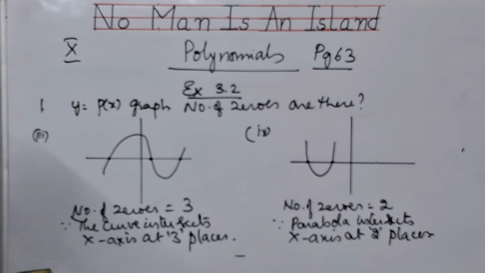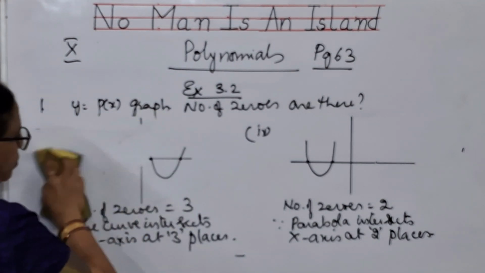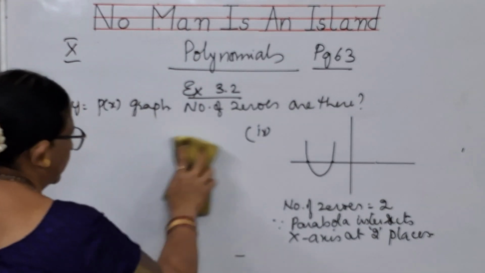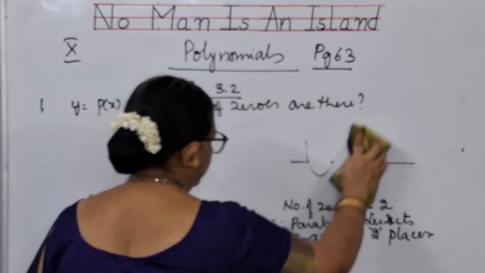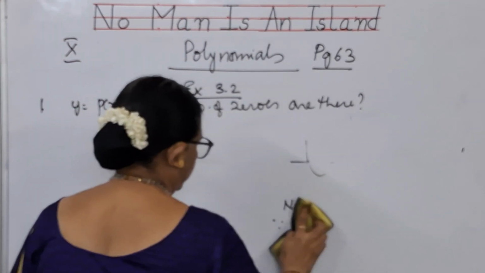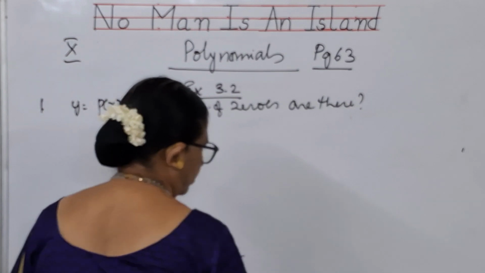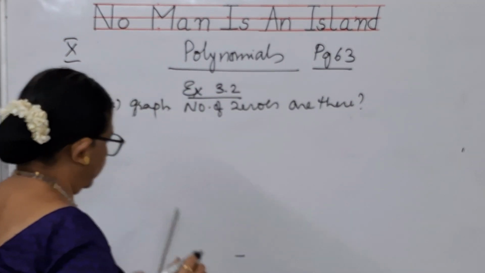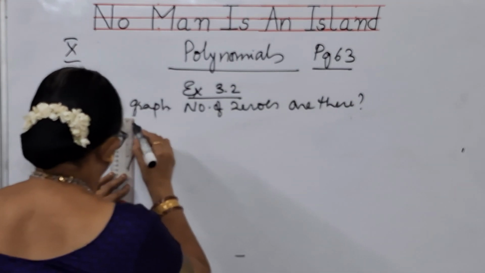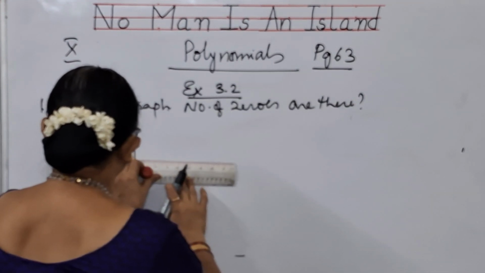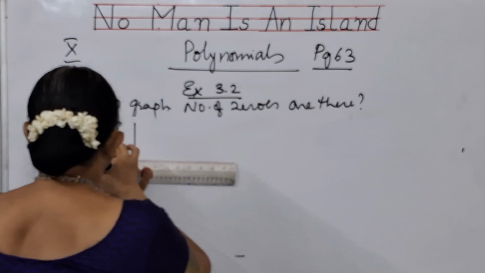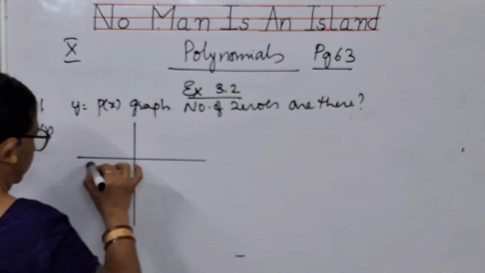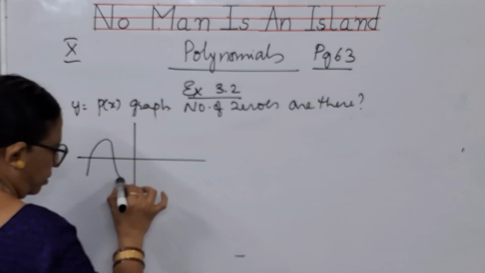Right? Next, we will see the next one, the fifth one. You have got a graph in this way, a curve like this.